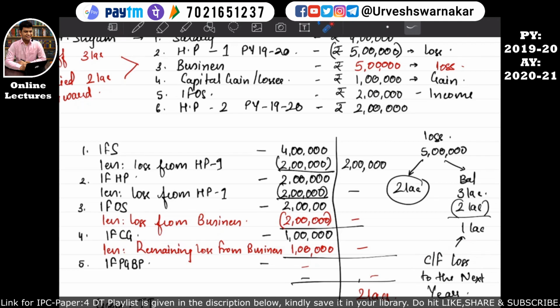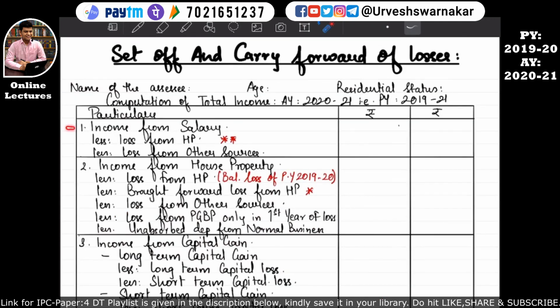So moving back to our format book, let's revise this. If an assessee is having income from salary, then the following losses can be set off against income from salary, that is loss from house property and loss from other sources. I hope this is quite clear. Then income from house property, if an assessee is having it, then which all losses can be set off against such income from house property? Let's see that: losses from house property itself.